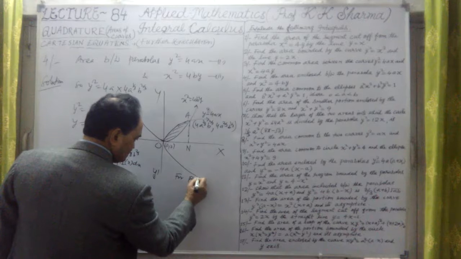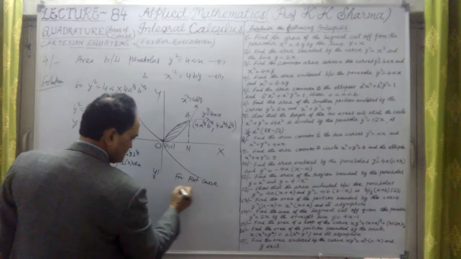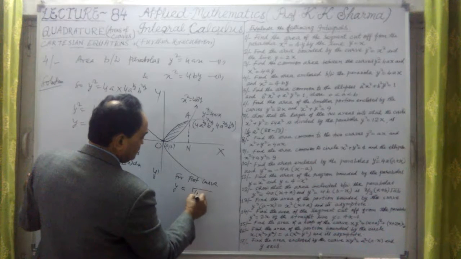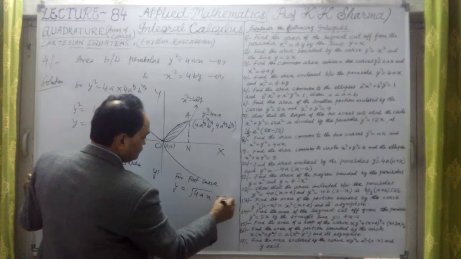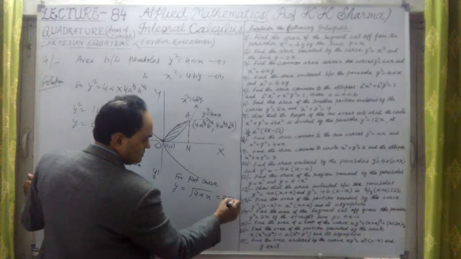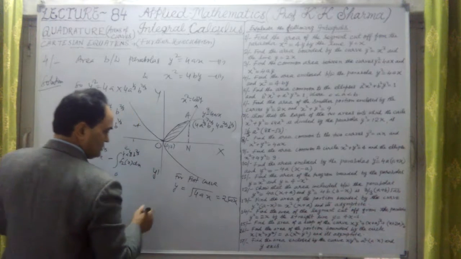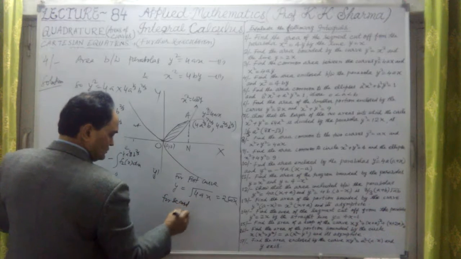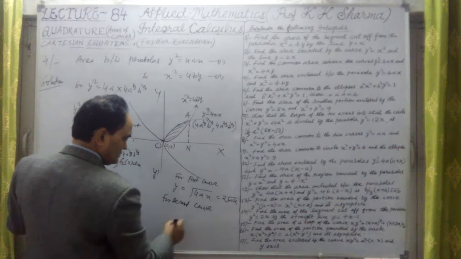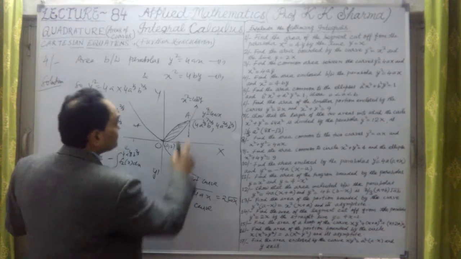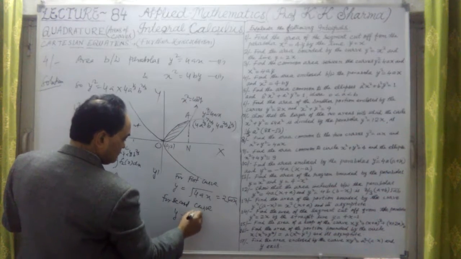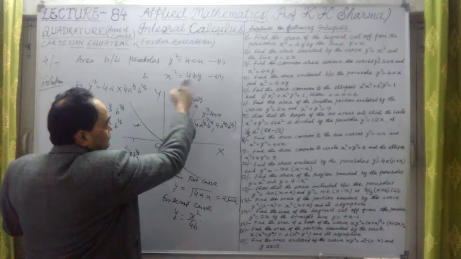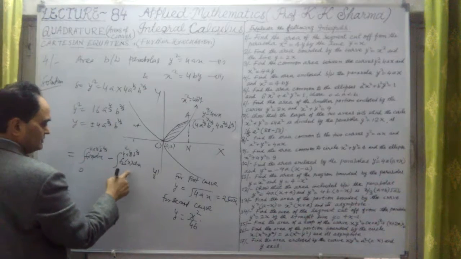For the first curve, y is equal to square root of 4ax. That means 2 under root a into x. For the second curve, y is equal to x square upon 4b. Simple. So we have to substitute these values here.